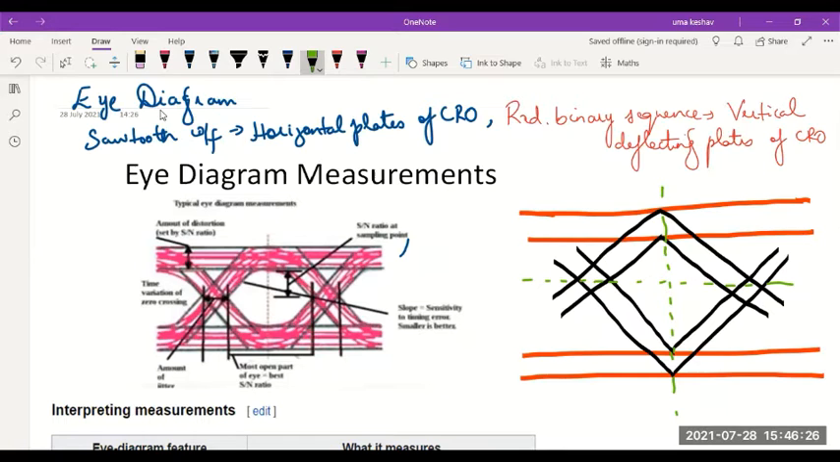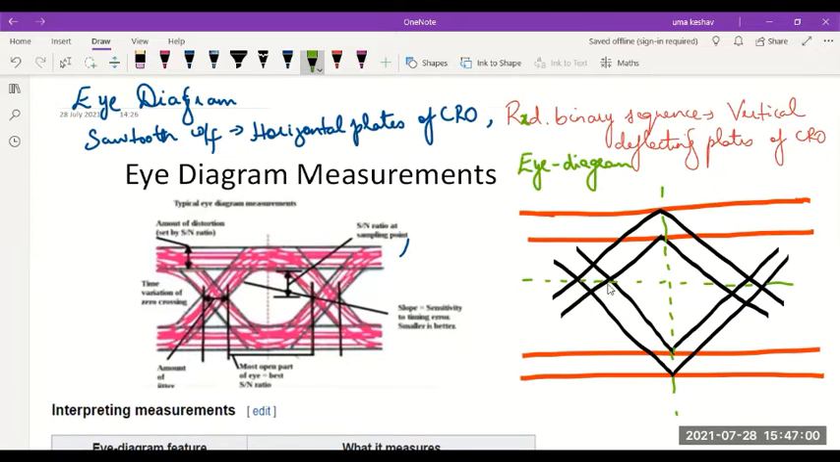We have all seen that this eye diagram includes a plot of the waveform on a CRO. Whenever we apply the received binary pulses to the vertical deflecting plates of the CRO and the sawtooth waveform to the horizontal deflecting plates of the CRO, then the plot what we get is called the eye diagram, and it appears as shown.